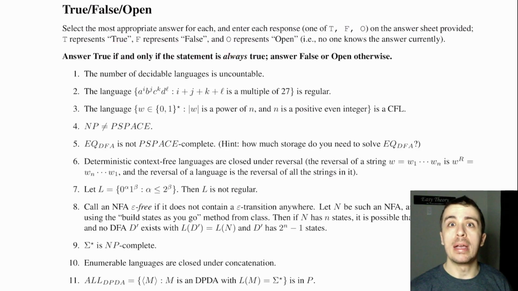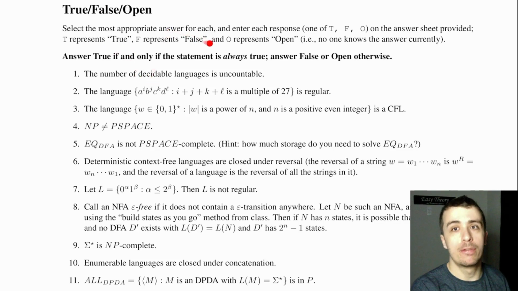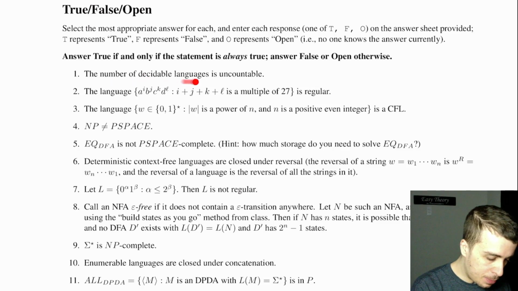So we actually went into complexity theory, or at least a little bit into it. And there are some questions in here that we don't know, at least currently, the answer to any of these open questions. So we say true if the answer is definitely true, false if it's definitely false, and open otherwise. So let's get started. So the number of decidable languages is uncountable.